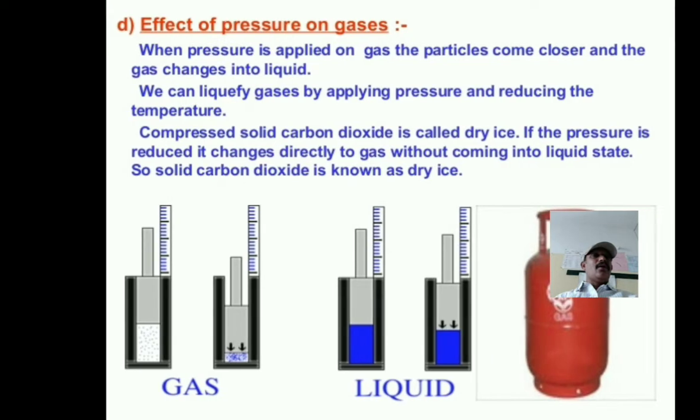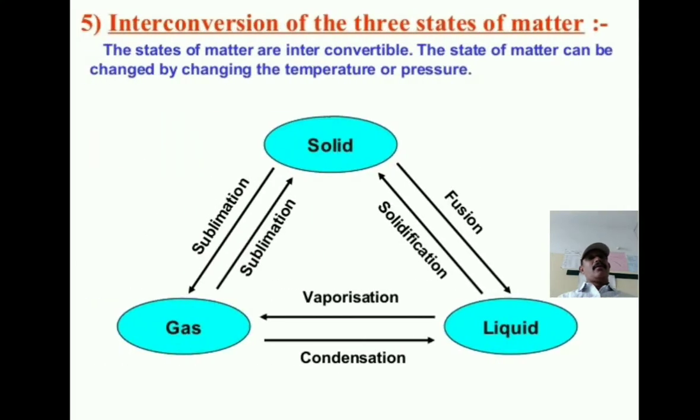Next, we go to the next slide, which is the interconversion of the three states of matter: solid, liquid and gas.